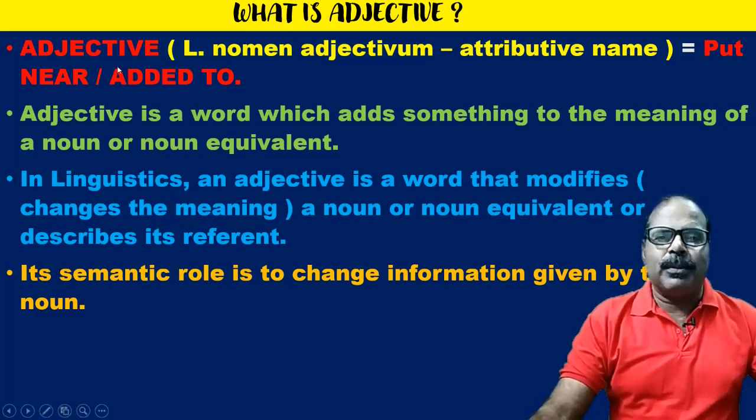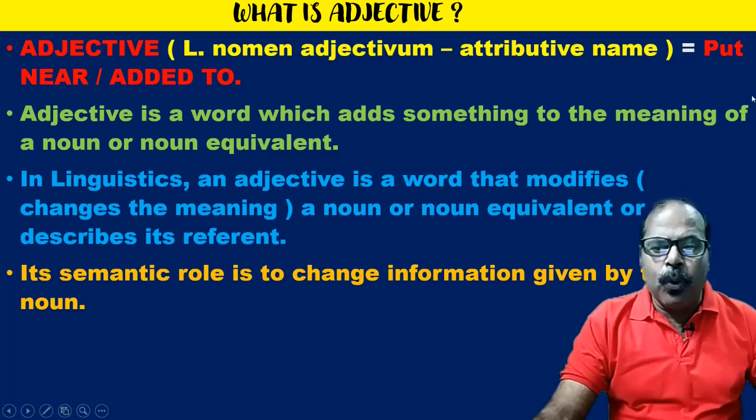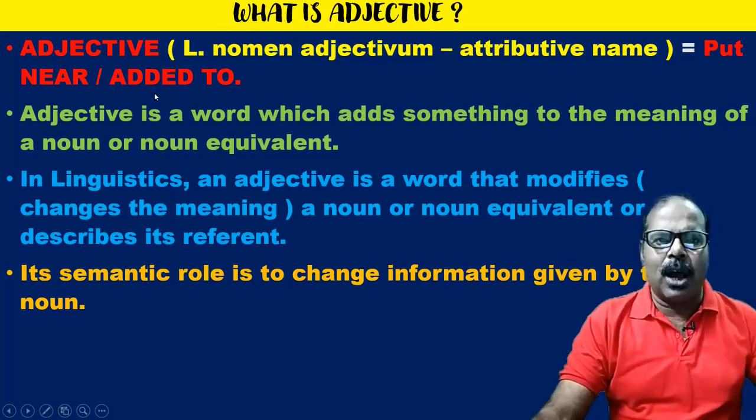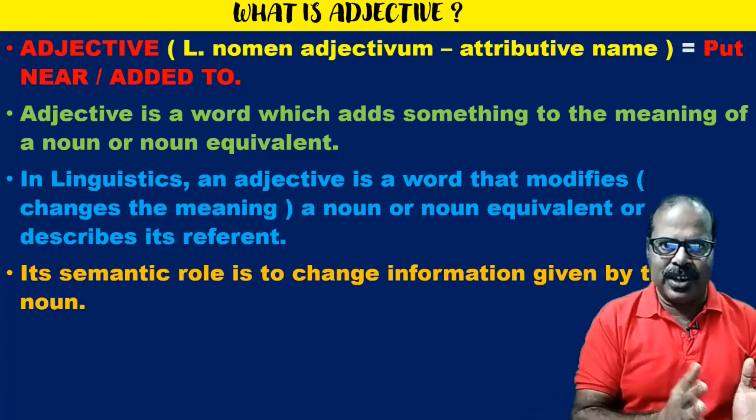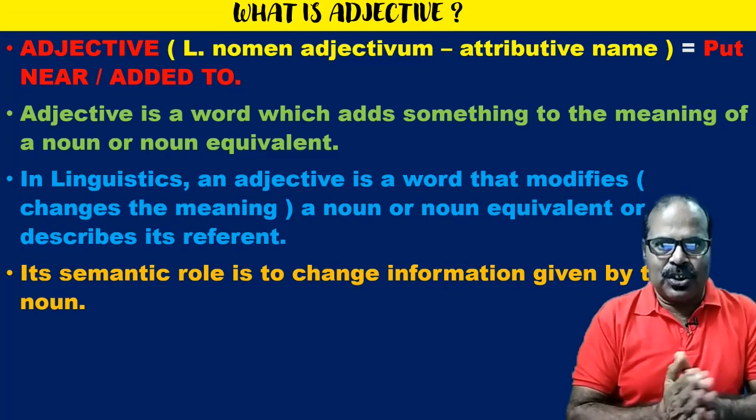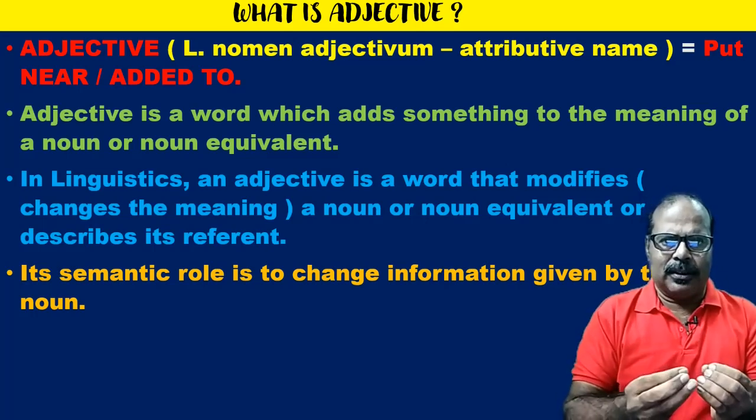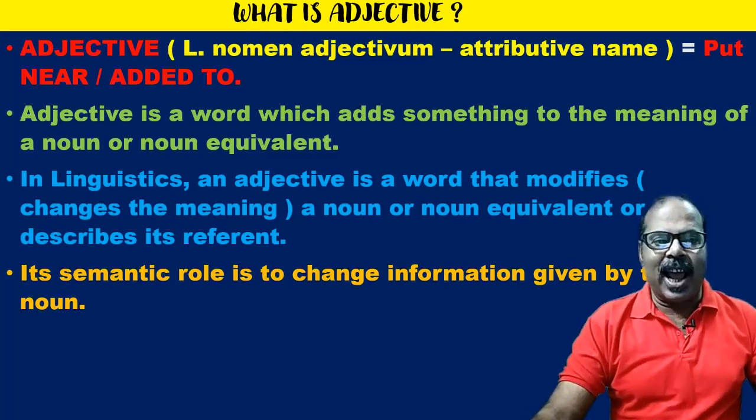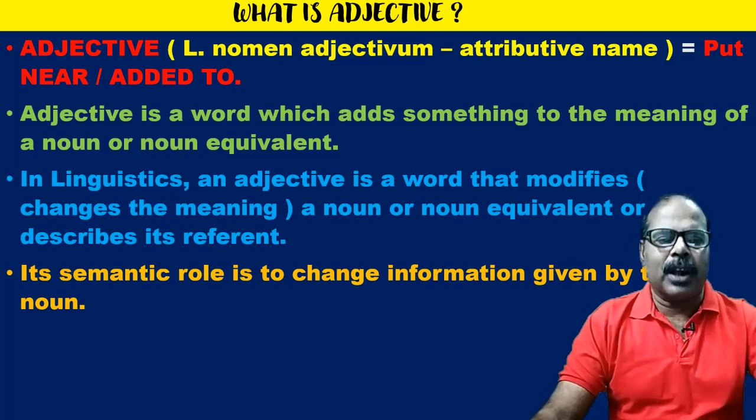Now, in very simple words, adjective means put near or added to. That means put near the noun, not in all the cases. Sometimes it is not put near the noun. Sometimes it is positioned at the place of the predicate. There is the predicative usage. Or it means added to. However, it adds to the meaning of the noun.